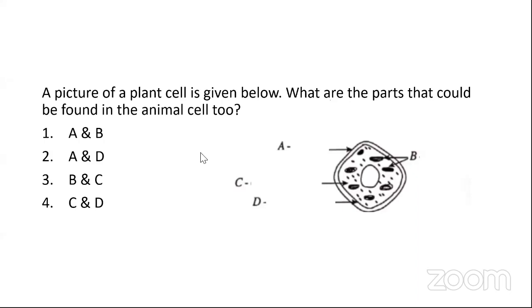Now I told you that we are done with the organelles, but there is one organelle that I didn't discuss. What is it? Golgi complex. Yes, exactly. And we have the chloroplast, exactly.